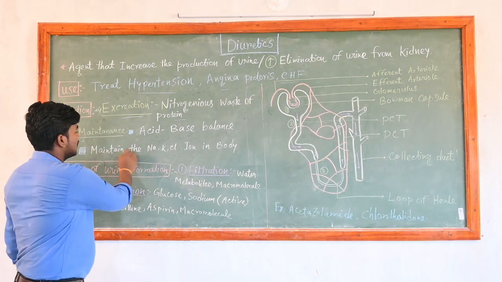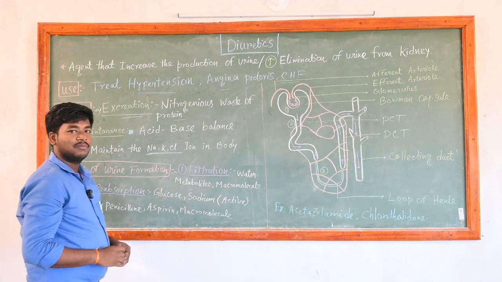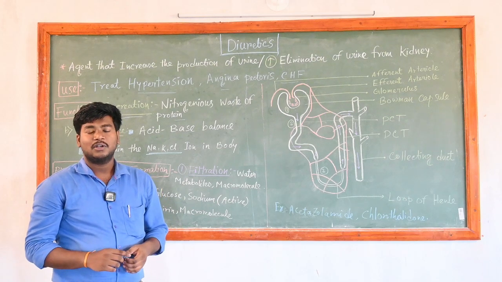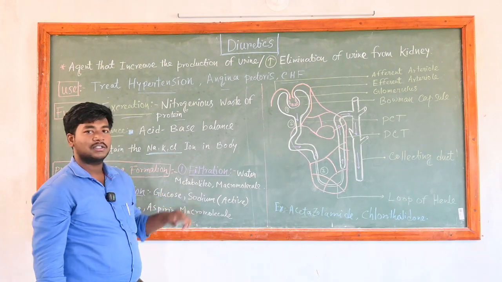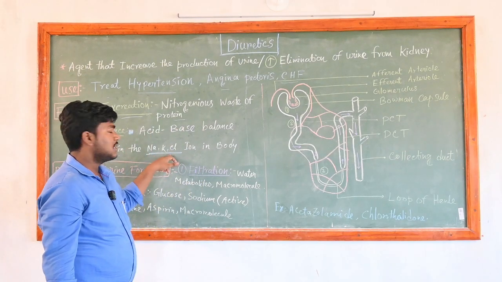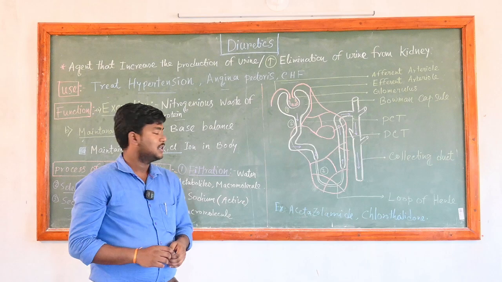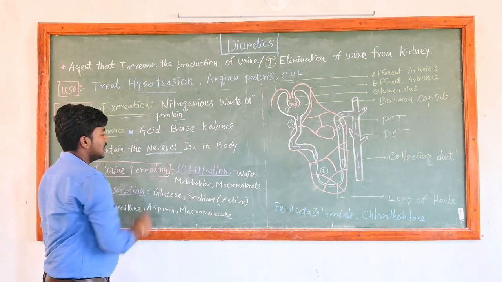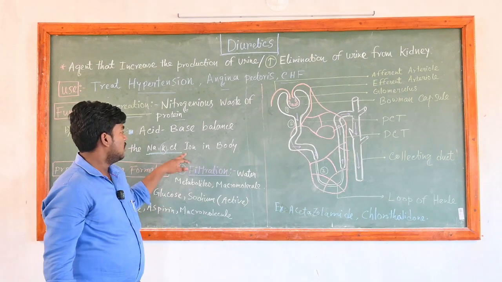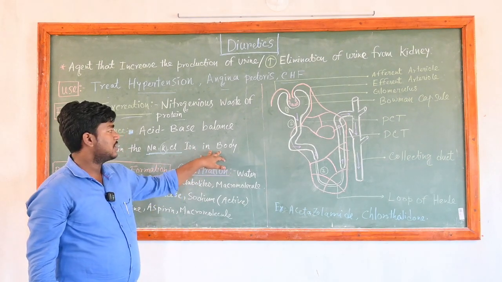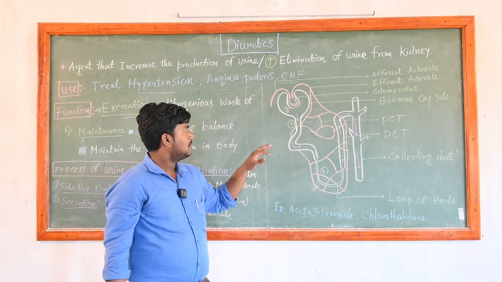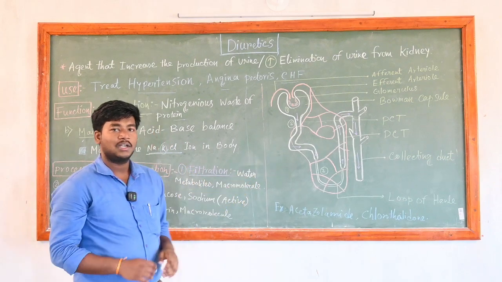Third one is maintenance of the sodium, potassium and chloride ions in our body. Sodium, potassium and chloride are the three main ions in our body, because these three ions have various functions. If the sodium ion is in excess in our body, it may lead to hypertension. If potassium ion is in excess in our blood, it may lead to hyperkalemia. So to eliminate the excess amounts of these ions, we can use diuretics, which eliminate the excess ions through urination, by increasing the elimination of urine from the kidney.